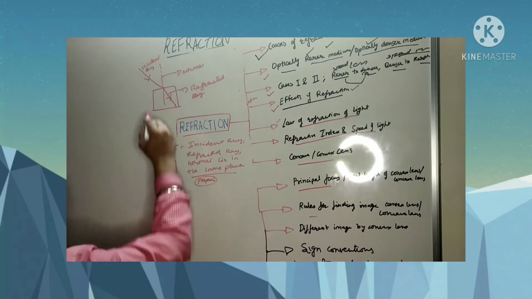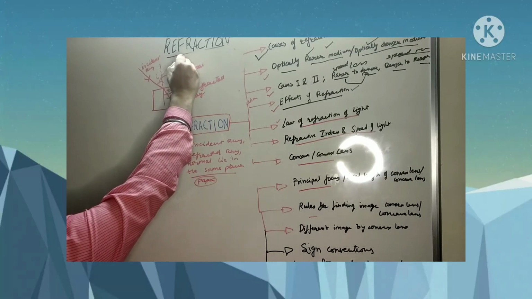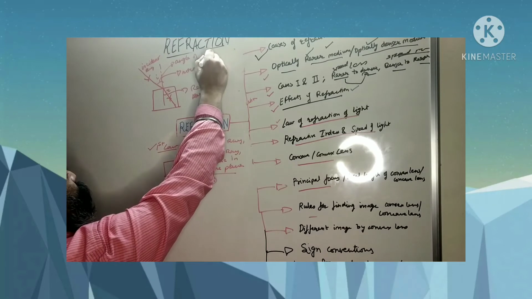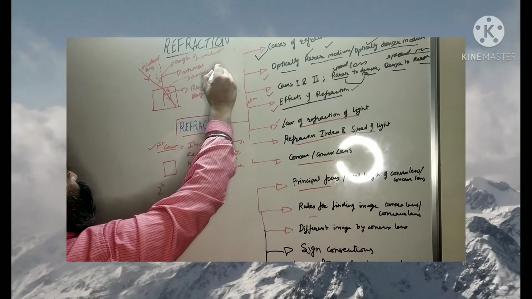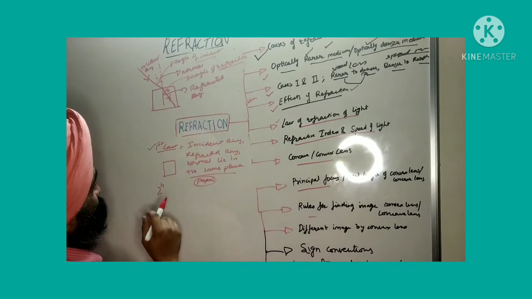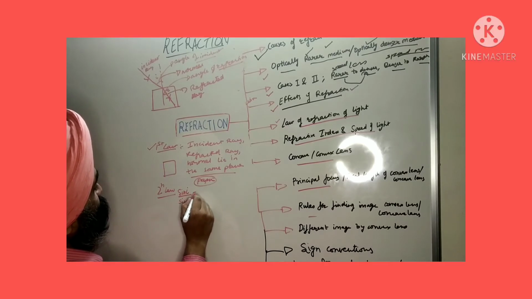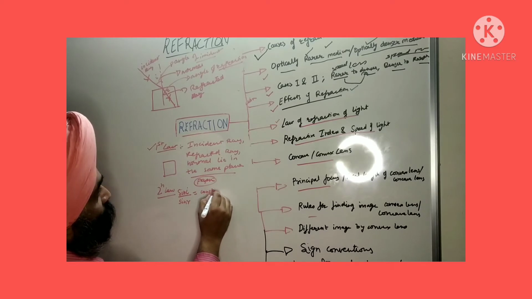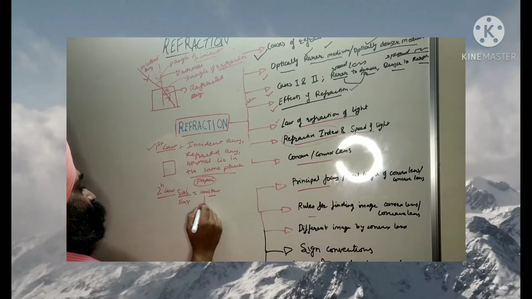So the second law says that this I and this is R. This is known as the angle of incidence, and this is the angle of refraction. ठीक है. ये एंगल ऑफ रिफ्रैक्शन हो गया, ये एंगल ऑफ इंसिडेंस हो गया. So the second law says that sine I by sine R is equal to a constant. Now this constant is known as refractive index. ये जो constant है इसको बोलते हैं हम refractive index.